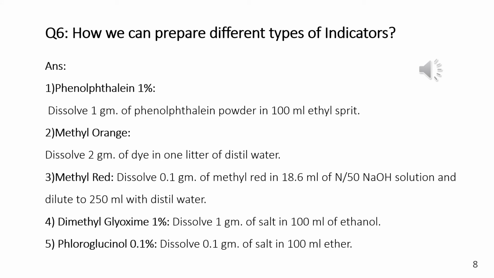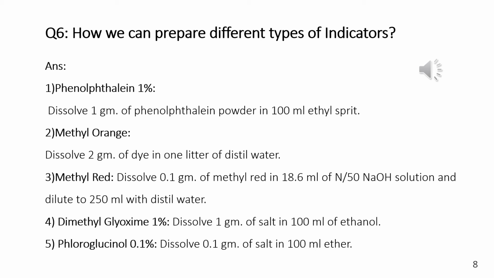Preparation of indicators. There are different types of indicators which are used in the manufacturing of vegetable ghee. How can we prepare these indicators? Number 1 is phenolphthalein 1%. To prepare phenolphthalein 1%, we need phenolphthalein powder and ethyl spirit.